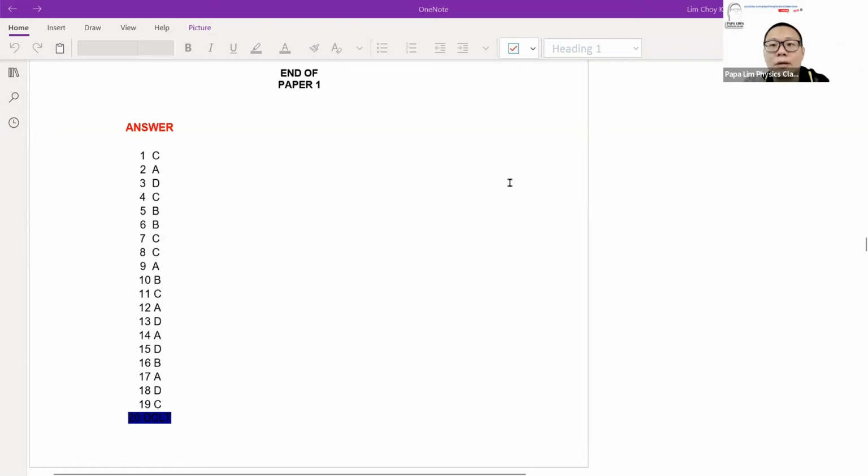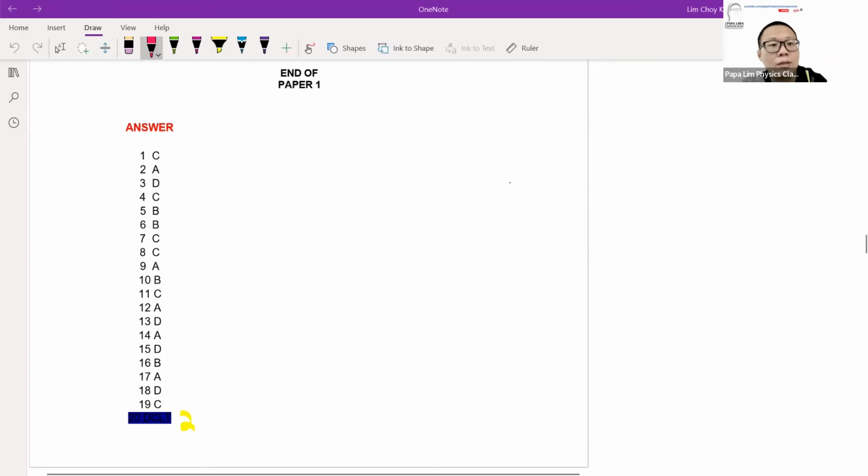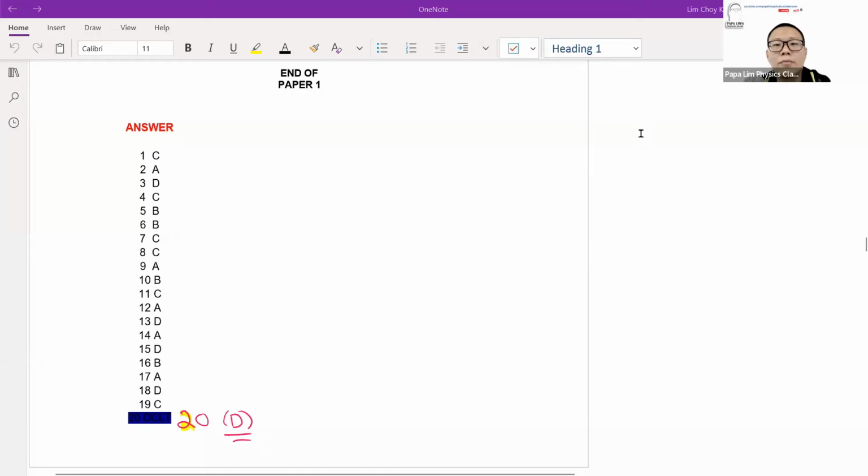For question 20, it was skipped because last year, question 20 happened to be practical electricity, which was the common last topic for that year, so it was removed. But for those who are doing the paper this year, most likely the common last topic will be in. For those who have done question 20, the answer should be D. Okay, take a look at it. We'll move on to the first question.